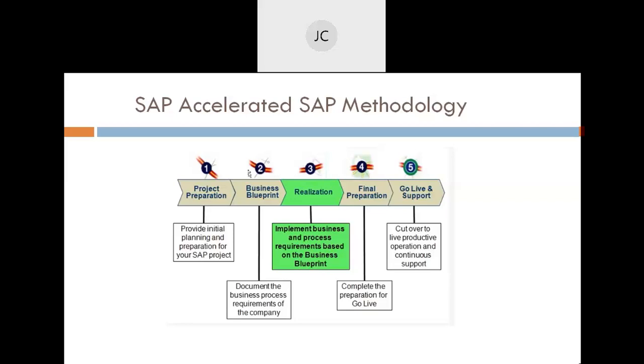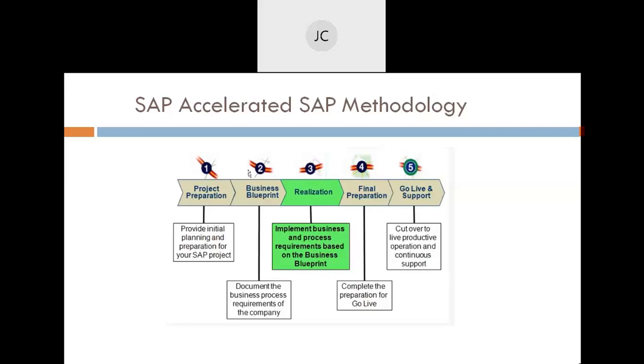So SAP follows the SAP methodology, which it used to follow earlier. Funny part is, even now, though many places have implemented HANA, the consultants are old school. Many times they say they are following the Activate methodology, but they are following the older SAP way.